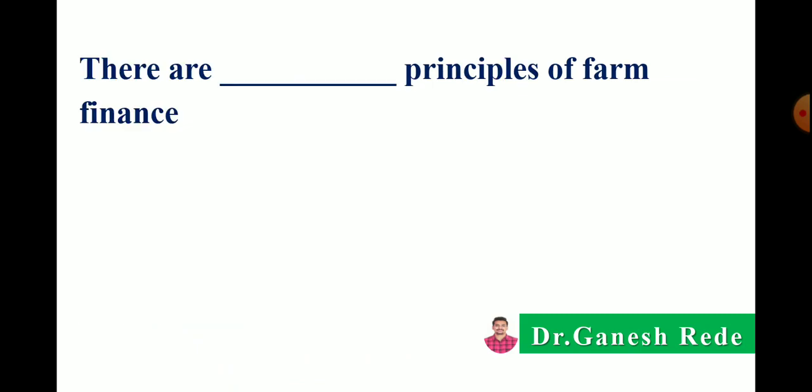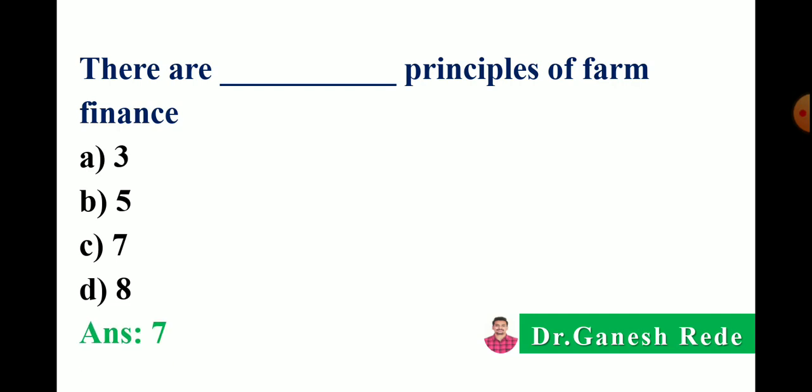Okay. Next, there are dash dash principles of farm finance, means how many principles of farm finance are there? Option A 3 principles, B 5 principles, C 7 principles or D 8 principles. The correct answer is there are 7 principles of farm finance or agricultural finance.